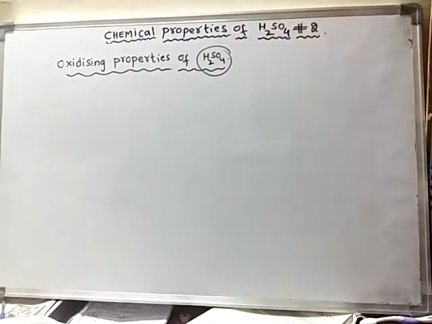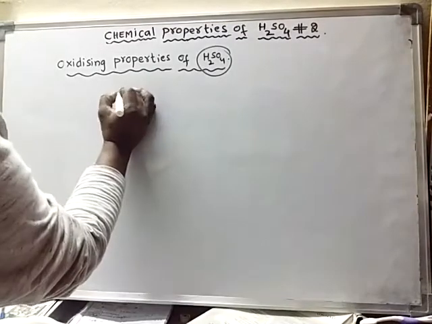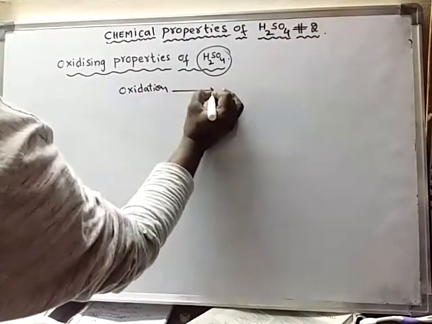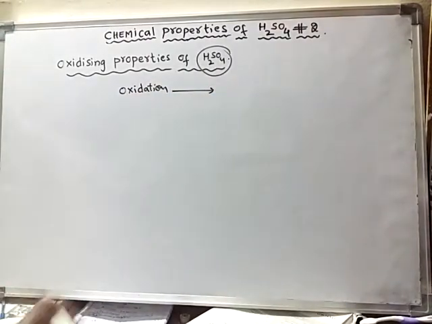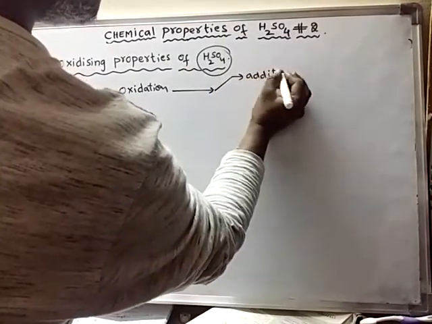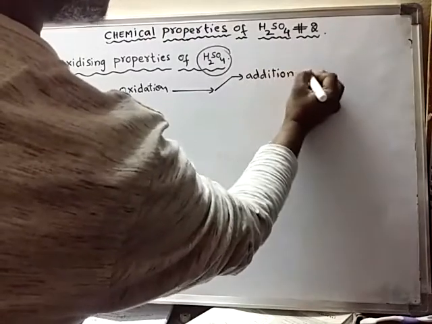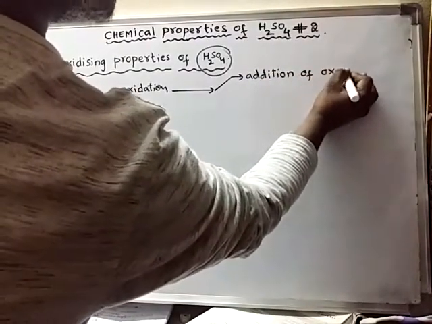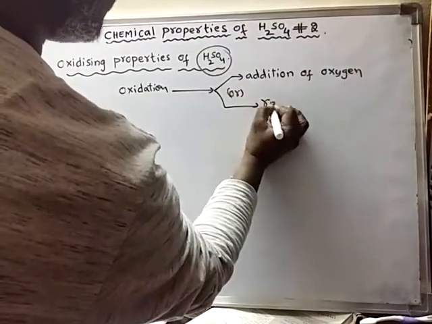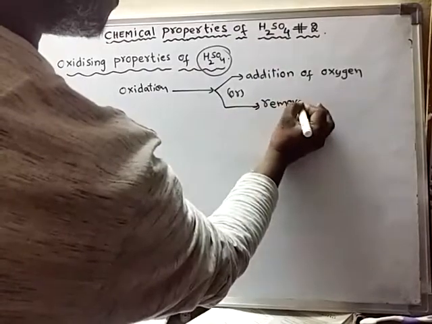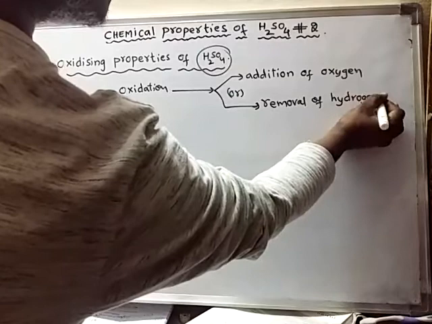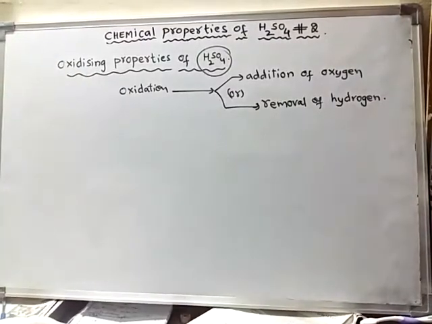What is oxidation? Oxidation of any substance is nothing but either addition of oxygen, or removal of hydrogen, is called oxidation.